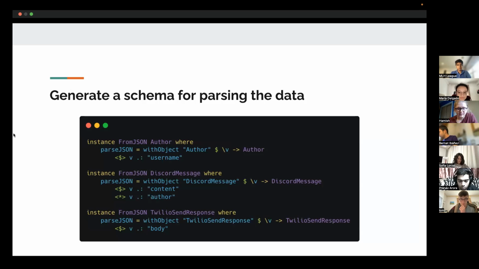And then we give instances to those types so that they're instances of the FromJSON type class. And the benefit of that is that it means that Aeson can automatically parse the JSON data into those types. So if there is a Discord message, it can parse it into the type that we have. And similarly, the author of that message can be parsed. And equally, the response from the Twilio API can be parsed.